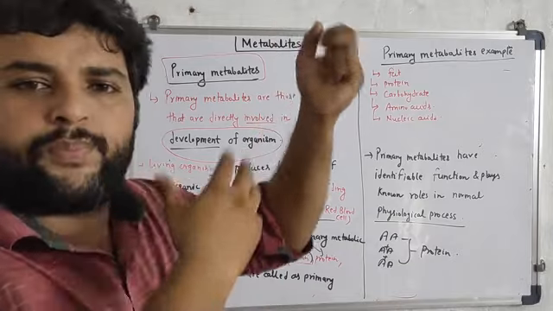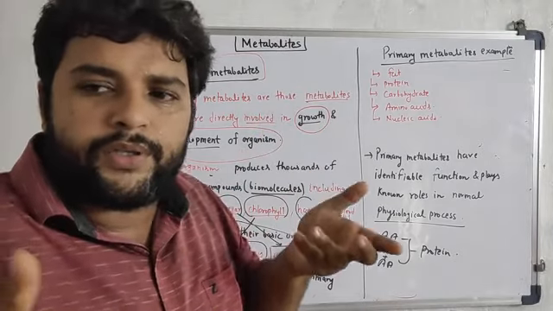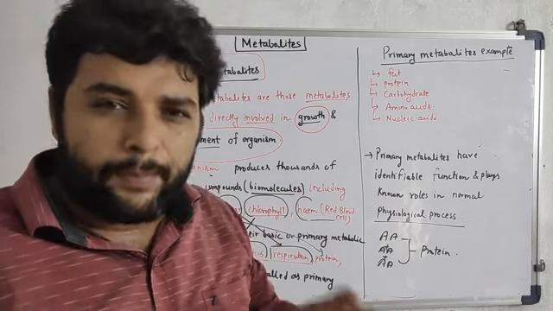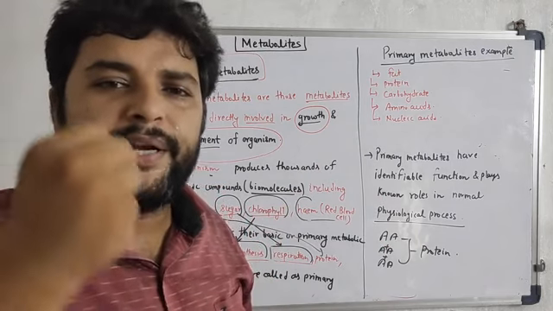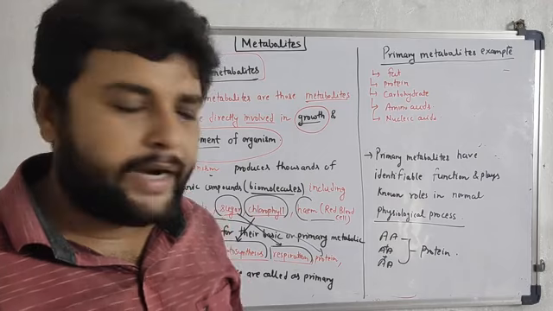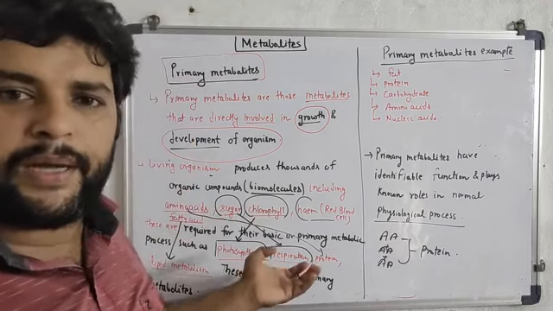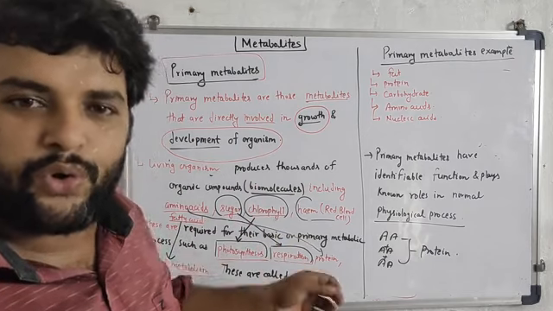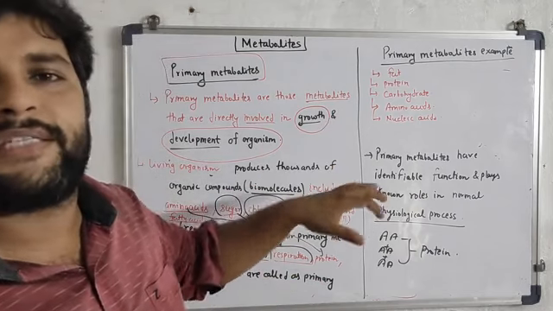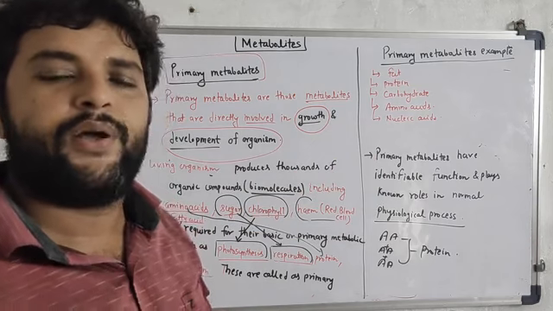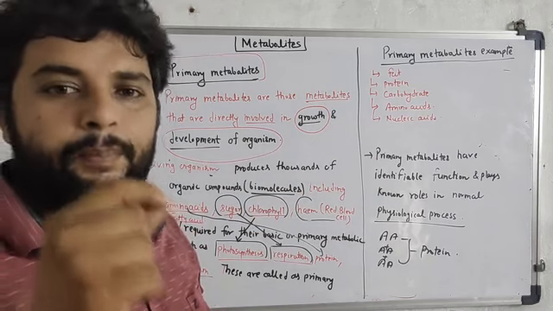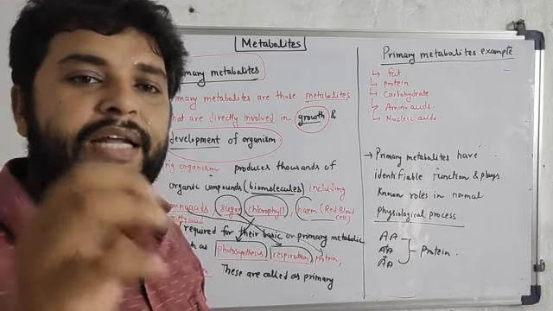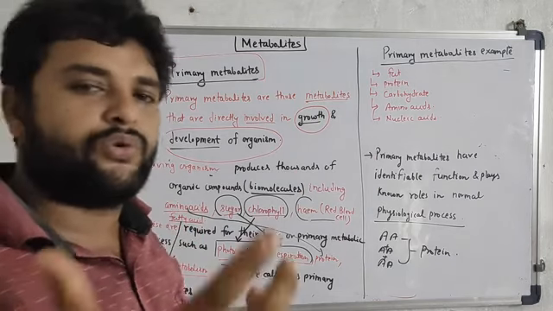Then how will this building be formed? This means we cannot produce our body, because proteins are known as the building blocks of the body, and if the amino acids do not combine, protein synthesis cannot take place. So these metabolites are basically involved in the primary function that is required by each and every living organism to survive.